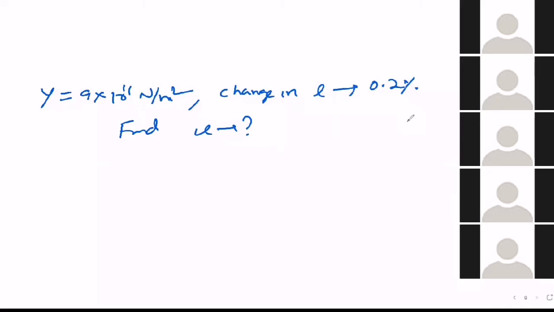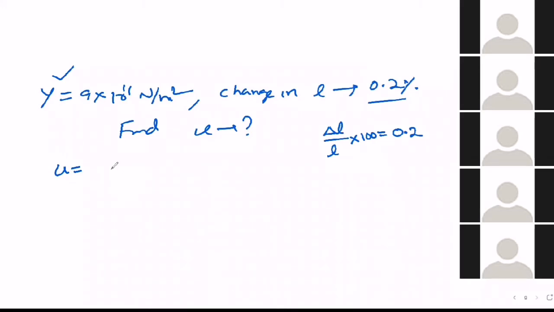Come on. What formula do you need to use here? We have three formulas for energy density, but here Young's modulus is given and the percentage change in length. What is the meaning of percentage change? Delta L by L into 100, that is 0.2. So that is the percentage change in length.